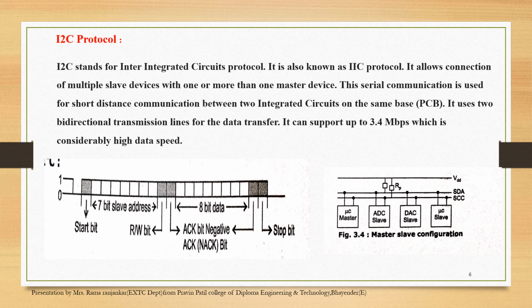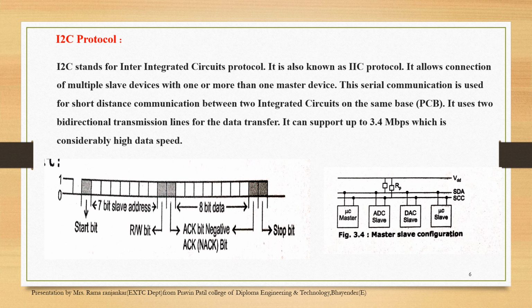It uses two bidirectional transmission lines, one for data transfer and another for the clock signal. The right hand side figure shows the two lines: one is SDA, the serial data line, and the other is SCL, the clock line. It can support up to 3.4 megabits per second, which is considerably high data speed. And the left hand side figure shows the data format required by the I2C protocol.